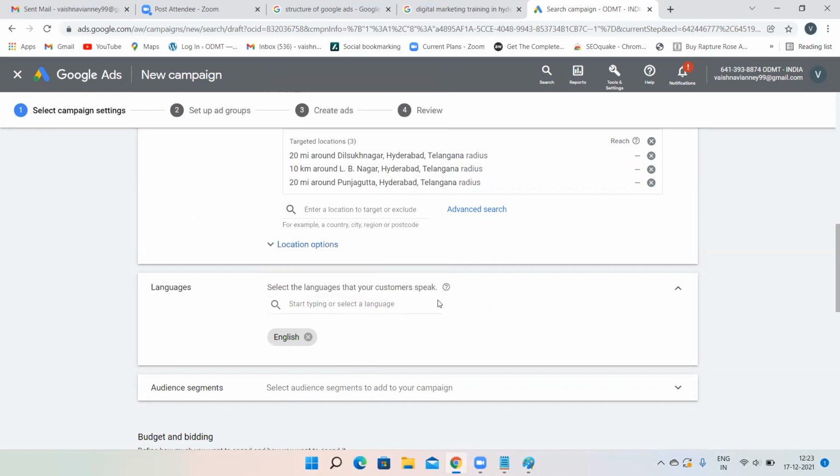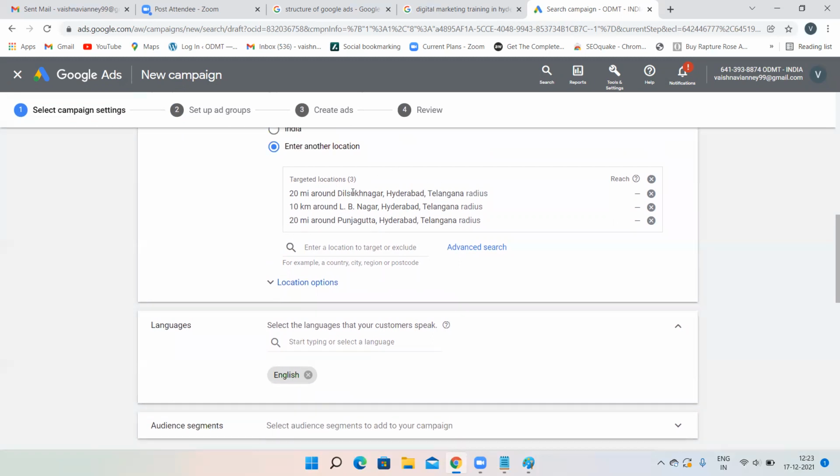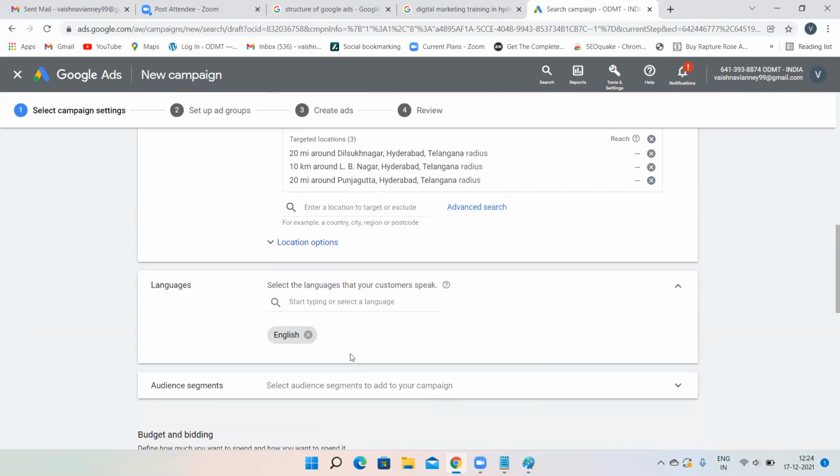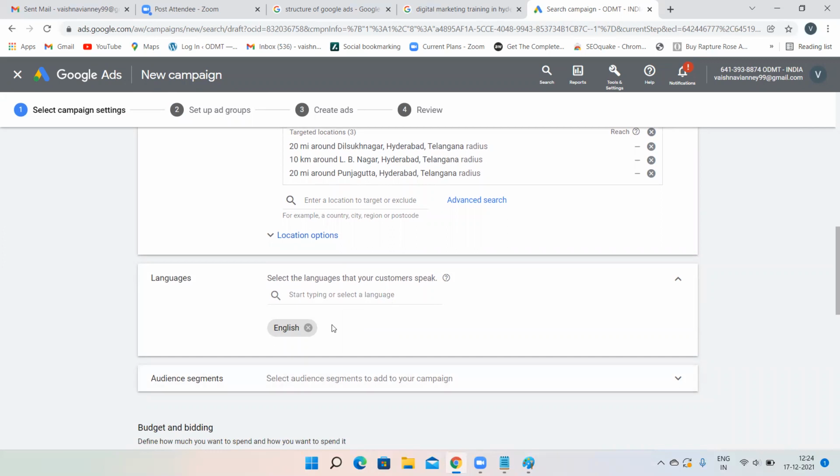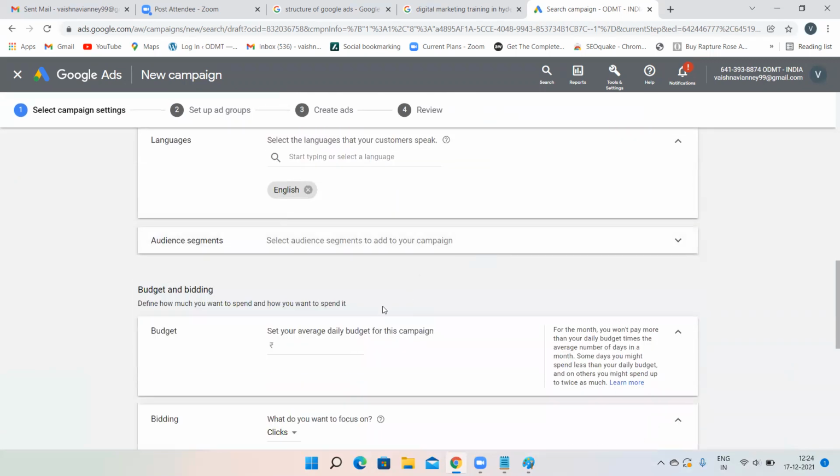Select the languages that your customers speak. Which Tamil audience will you target? Will you target the ones who are staying in Tamil Nadu? No, I have targeted Hyderabad people. That means Tamilians who are staying in Dilshuk Nagar, LB Nagar and Panchagutta. Only for those Tamilians will my ad appear. Just because I'm selecting the language as Tamil, that does not mean my ad is going to appear to people of Tamil Nadu, because I have selected my location as only Hyderabad. So my ad is going to appear to the Tamilians who are staying in Hyderabad. So you have to understand this location and languages. But no need to select Tamil, Kannada like that. Just keep it as English. That is enough. Leave audience segment as of now.